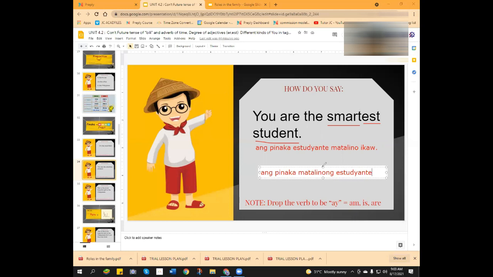But if it is before the consonant, you will use na. Okay? This is actually correct. Pinaka, estudyante, matalino, ikaw. But the est comes with the smart, not with the student. This one is the literal term. So, ang pinakamatalinong estudyante.